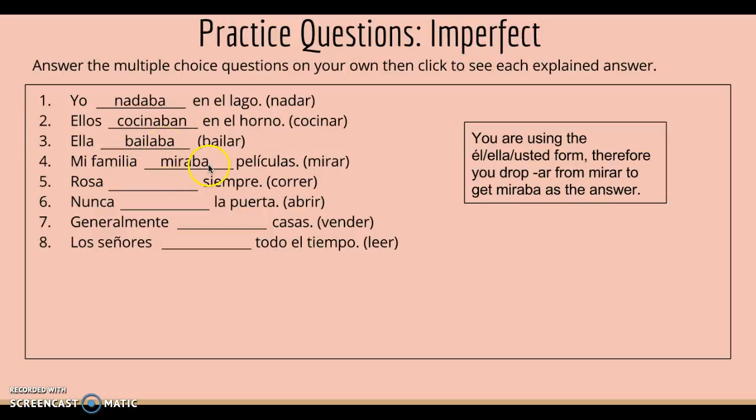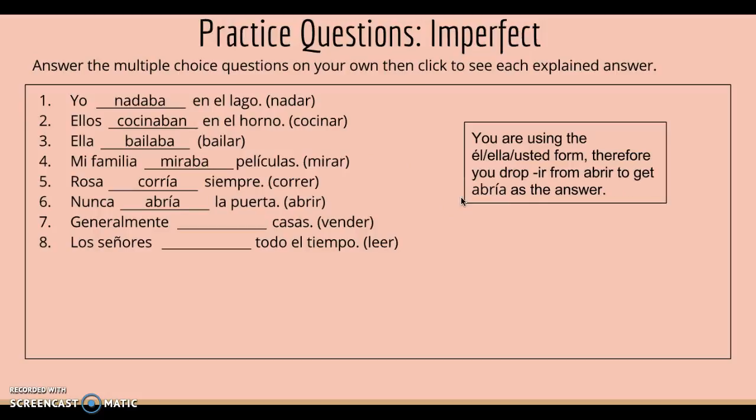Mi familia miraba. One family, so only one thing. It's the él, ella, and usted form, not ellos, ellas, and ustedes. So drop the AR from mirar and you add aba to get miraba as the answer. Rosa corría siempre. You're using the él, ella, and usted form. So drop ER from correr and add ia to get corría as the answer.